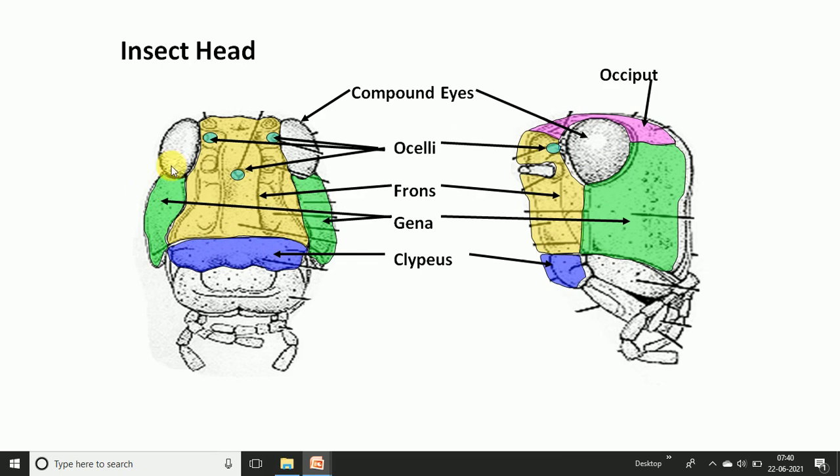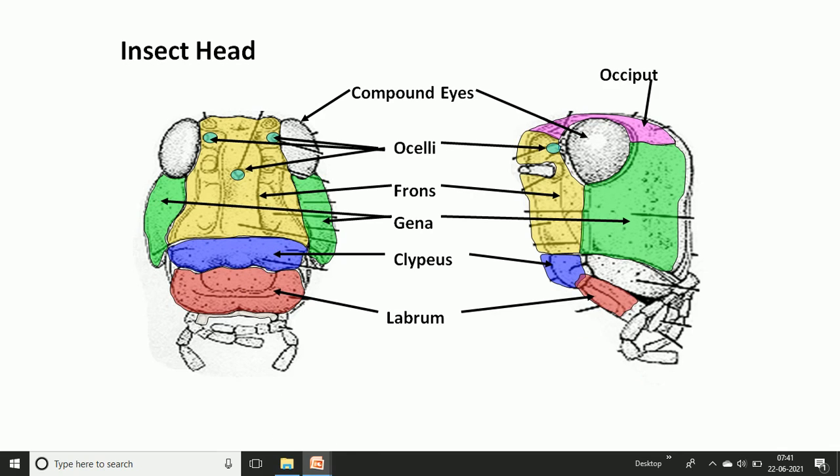All this is the head region, and below it start the mouth parts. Which are the mouth parts? Very first there is the upper lip, commonly called the labrum. Where is the labrum found? Just below the clypeus, connected to the clypeus, there is a rectangular plate, and this plate is commonly called the labrum. This is the upper lip of the mouth.